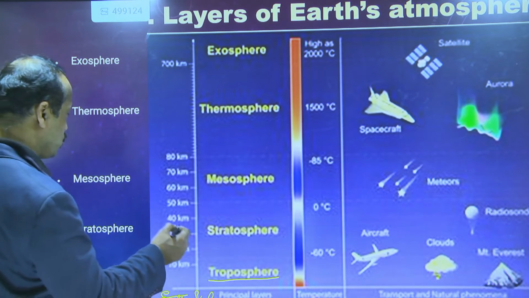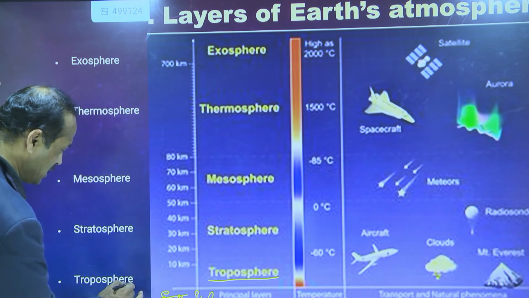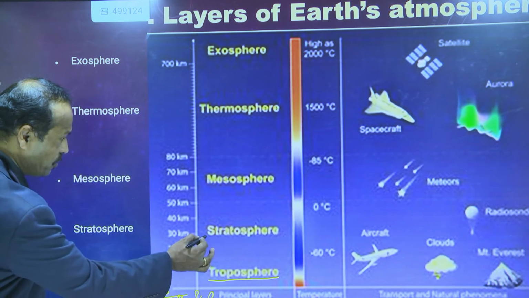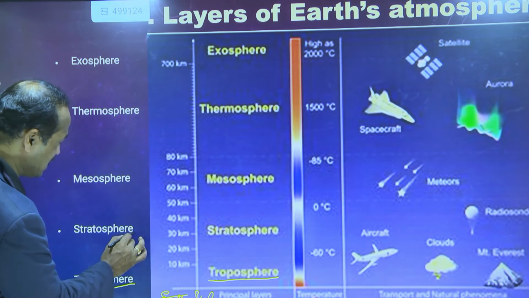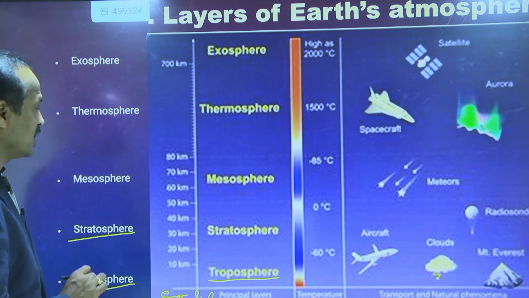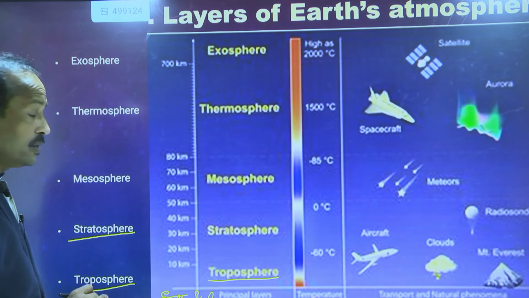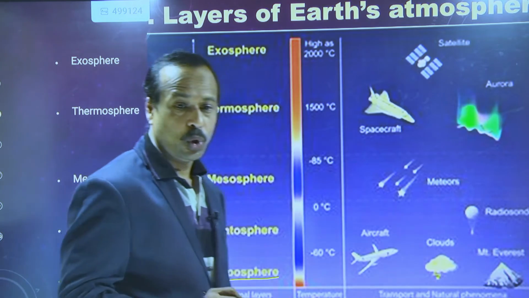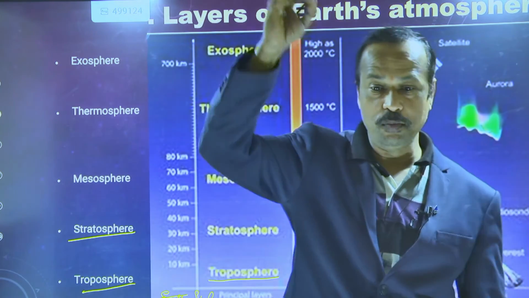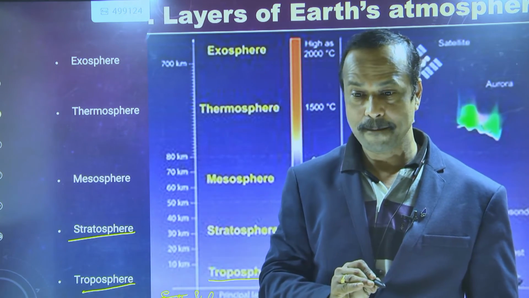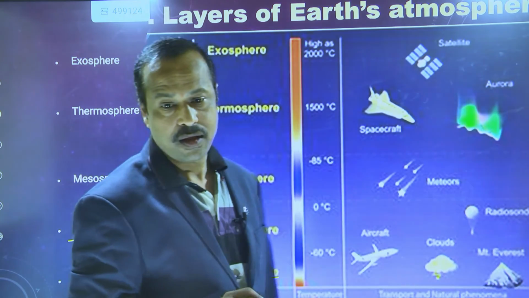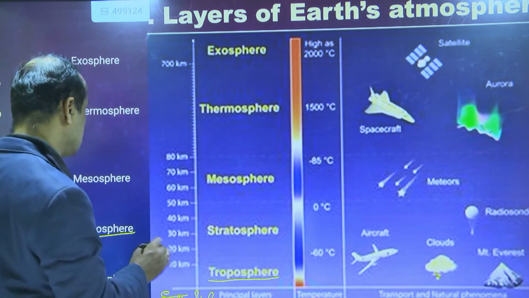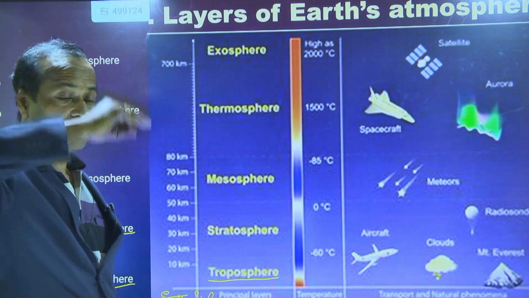If you go above the troposphere, just above it is called the stratosphere, which is approximately 50 kilometers from the Earth's surface.